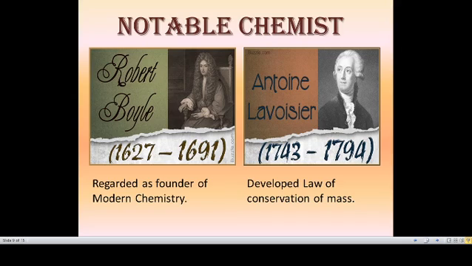There are 118 elements, and he proved sulfur is also an element, and he named oxygen and hydrogen. So Antoine Lavoisier developed the law of conservation of mass, named oxygen and hydrogen, and proved that sulfur is an element.